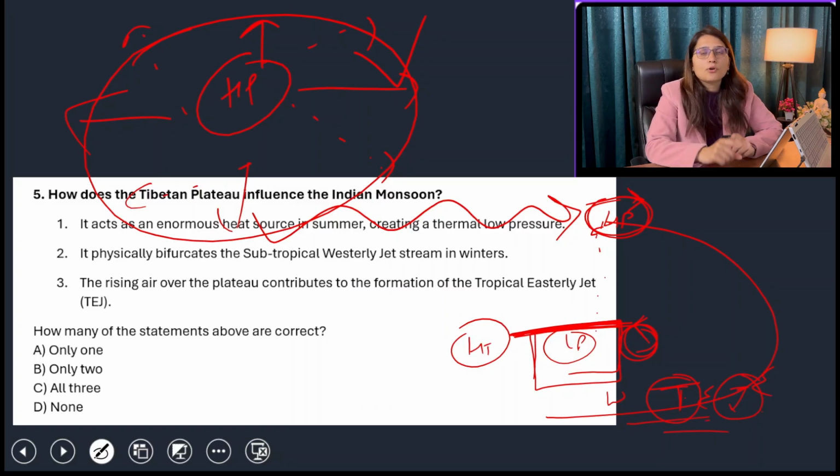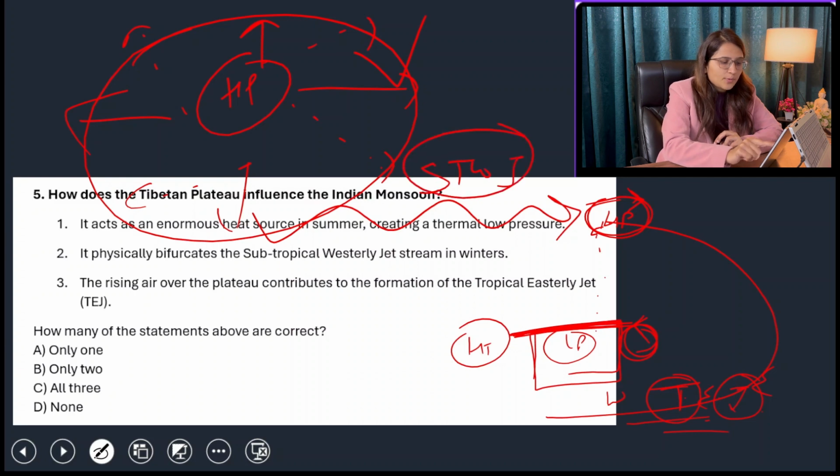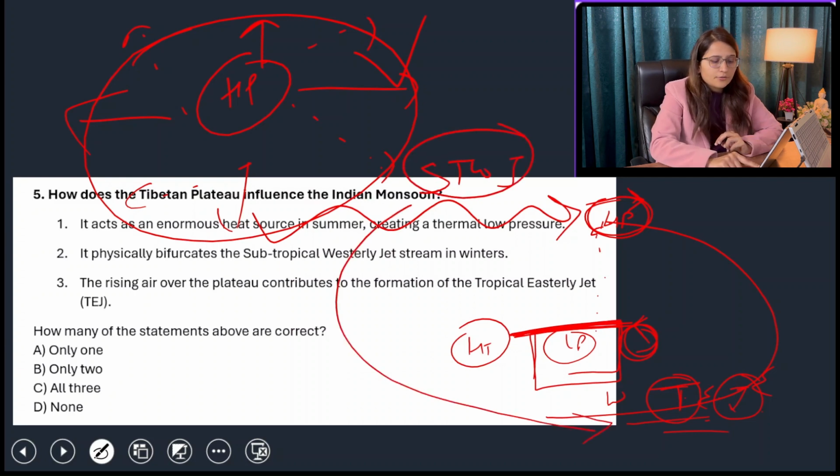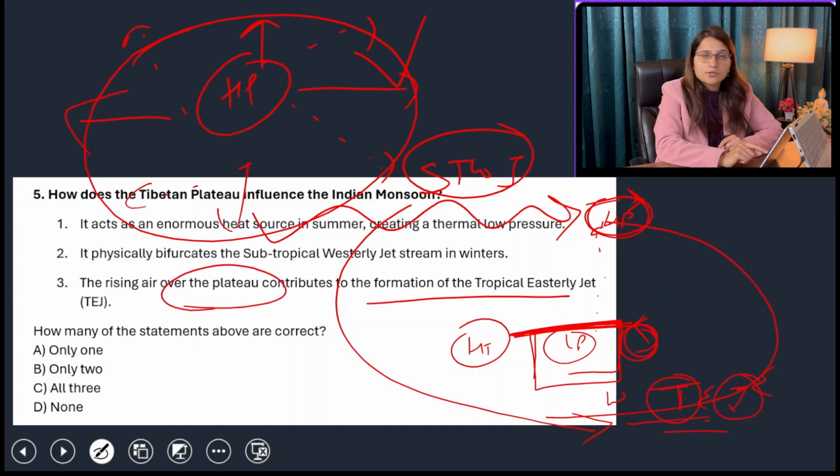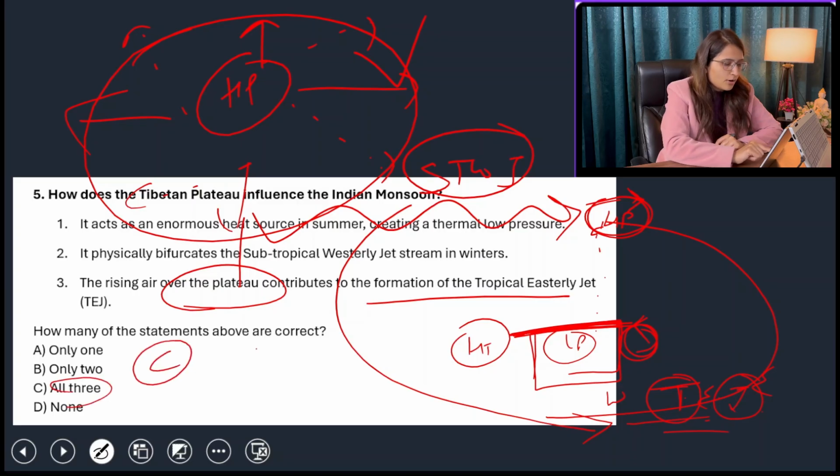So this jet stream was formed because of Tibet plateau and associated high pressure area or clockwise movement of air in the upper atmosphere. Okay, so that is how subtropical westerly jet stream is responsible for the creation of TEJ, and it is responsible for the burst of monsoon and many other things that we'll see in the next MCQs. But yes, the rising air above the plateau contributes to the formation of TEJ. So all these three statements are right. So option C, all three, is the answer.